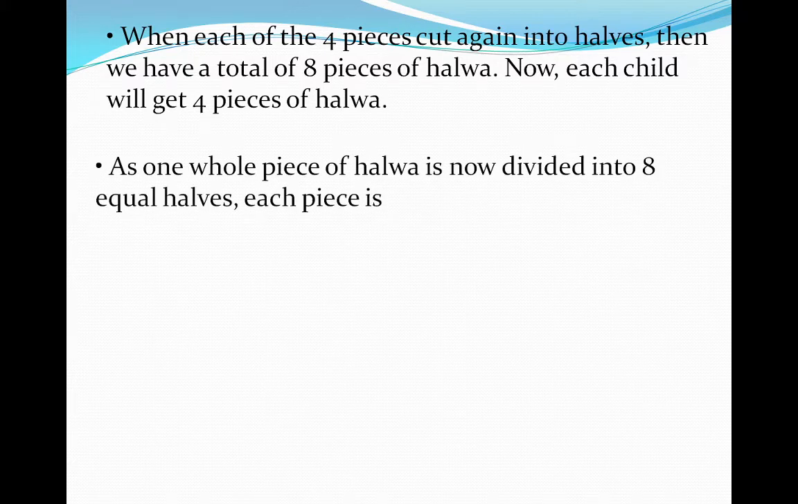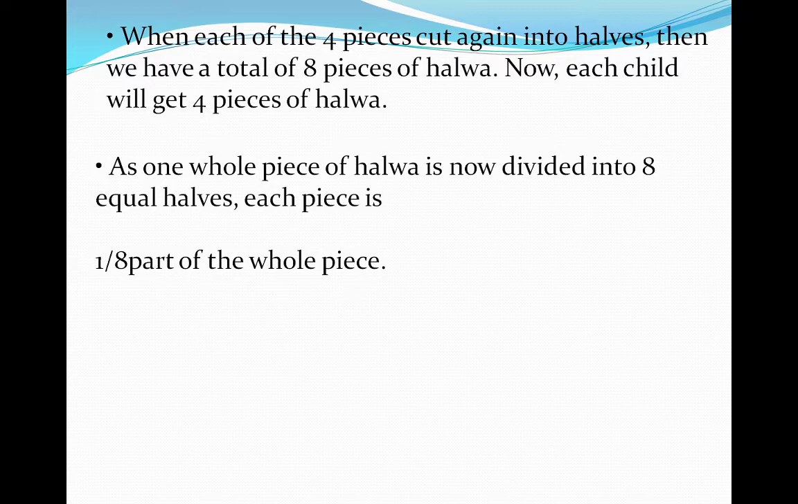As one whole piece of halwa is now divided into 8 equal parts, each piece is 1/8 part of the whole. Look here, there is 1 piece of halwa. Again he divides it into half parts. So now there are 2 parts. These 2 parts are still too big to eat, so again he divides these 2 parts into half parts.